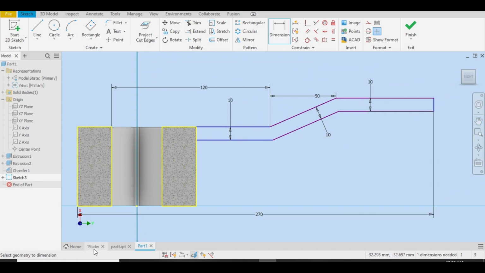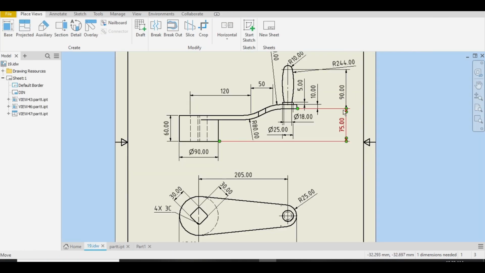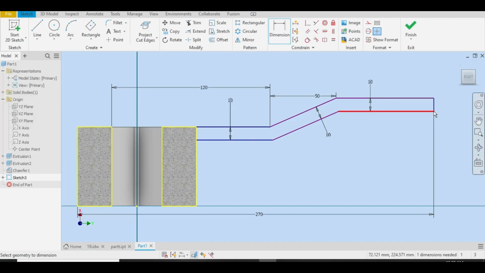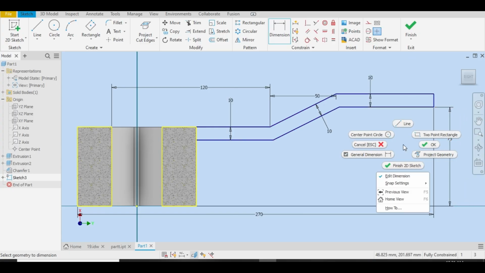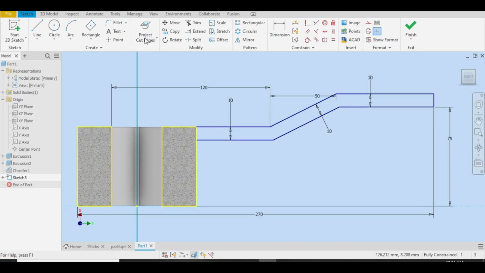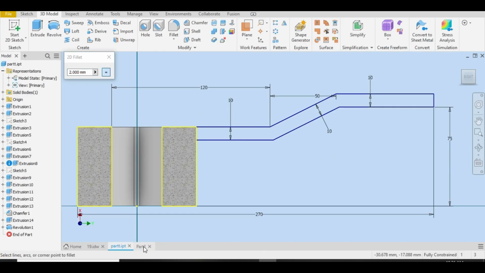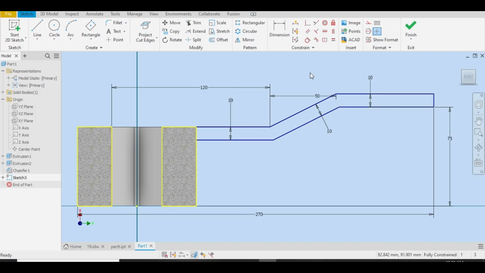go back to the drawing sheet. 75 from bottom, select this point and this, 75. Let me select fillet here. No, fillet, but let me finish sketch first.